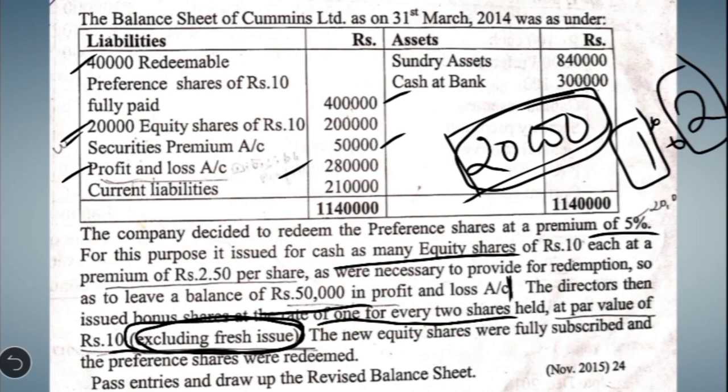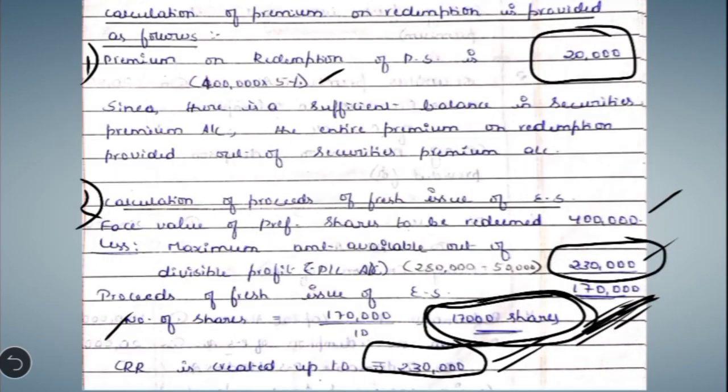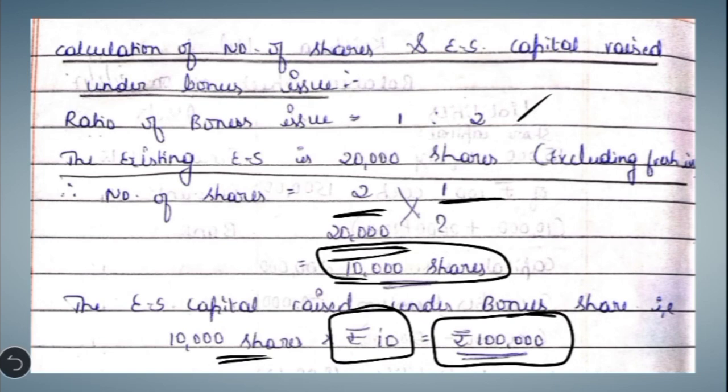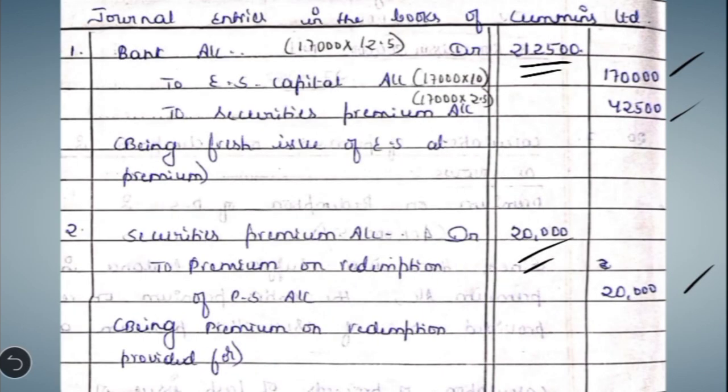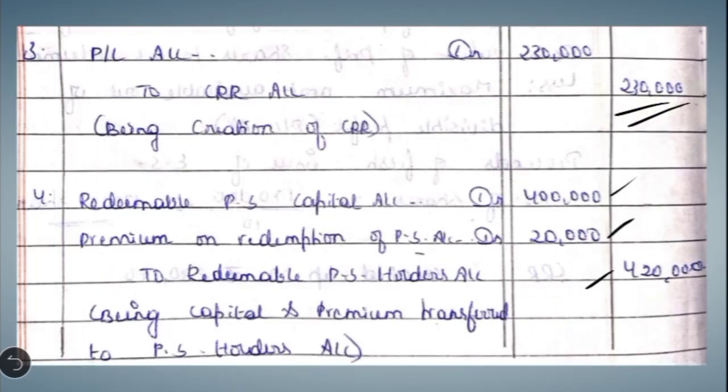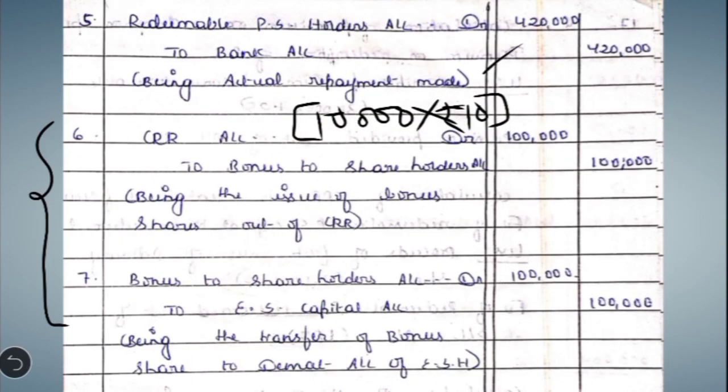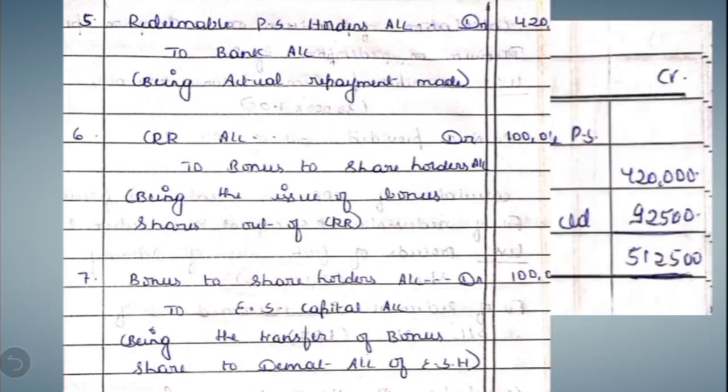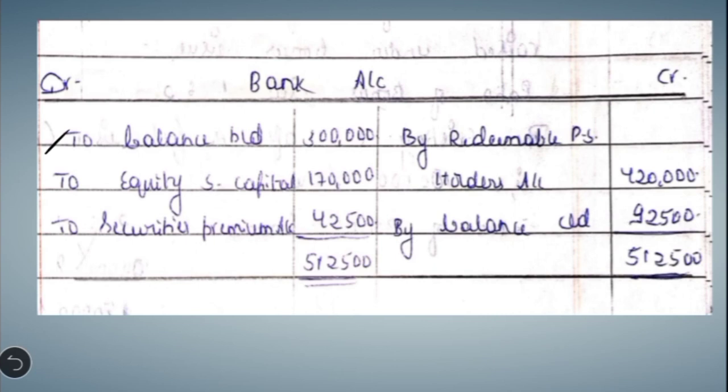So here they have given an opening balance of 3 lakh. The bank account is an asset which shows a debit balance. So you have to write "To balance brought down" 3 lakh rupees.